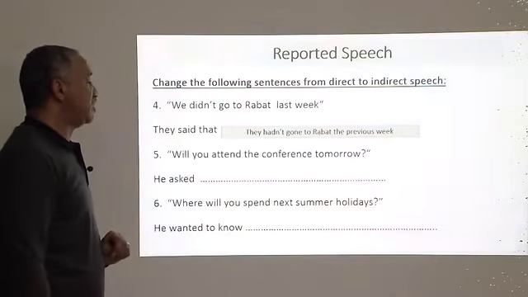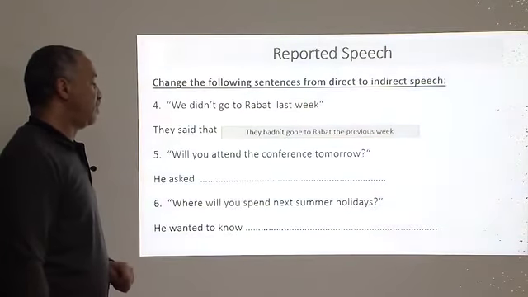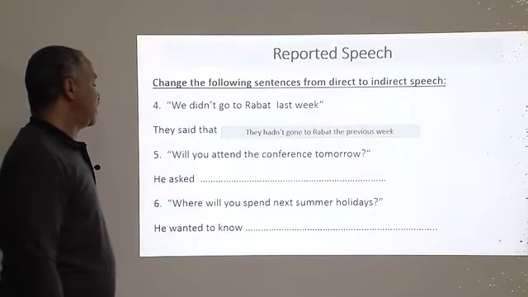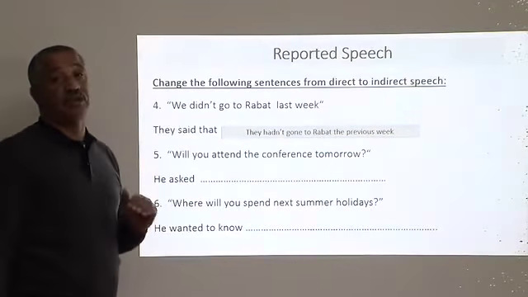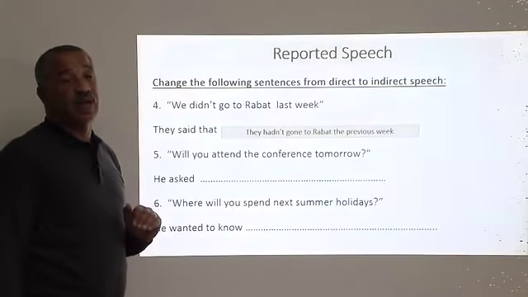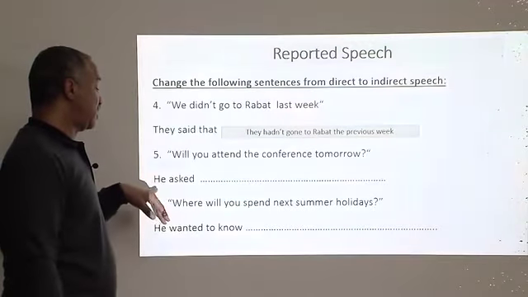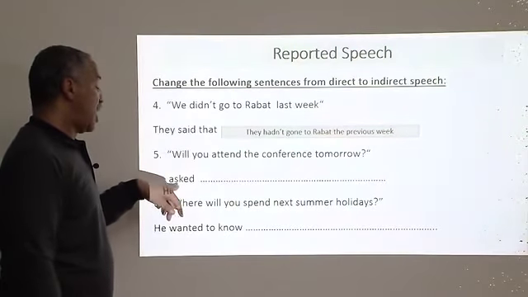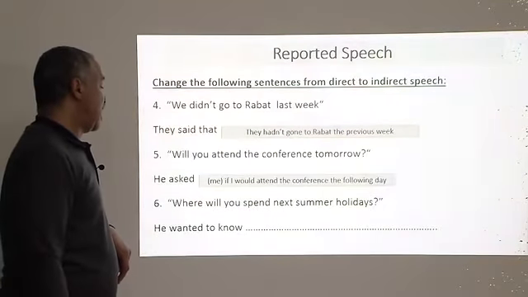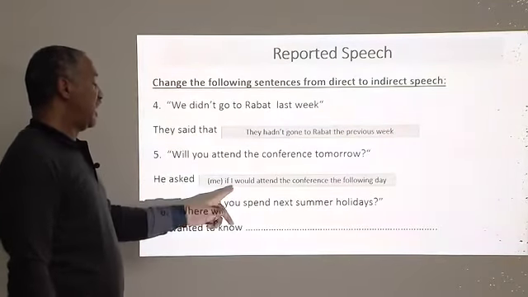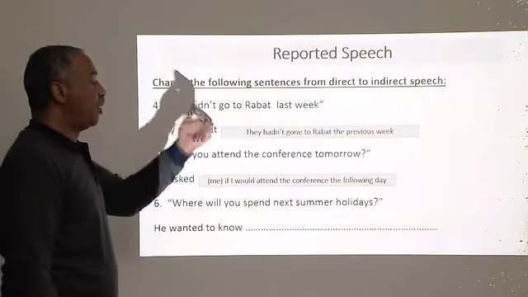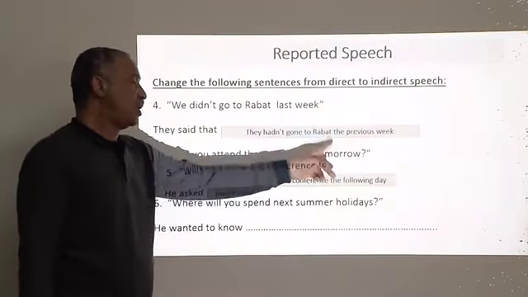And will you attend the conference tomorrow? Here we have simple future, and tomorrow is the following day. He asked, and here, look, we have not a statement, we have a question, an interrogative sentence. When we have indirect speech, we introduce the interrogative sentence with asks and if or whether. All right, and then we say, he asked me, or he asked if or whether I would attend the conference the following day. The following day is for tomorrow.